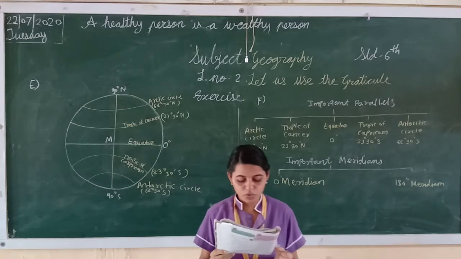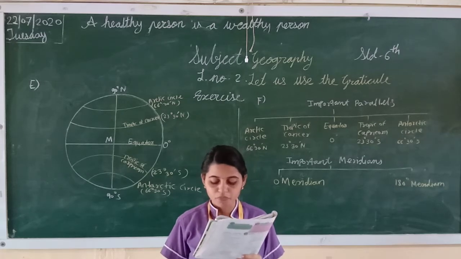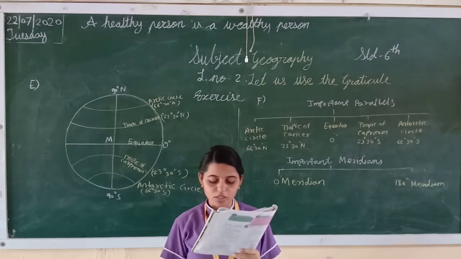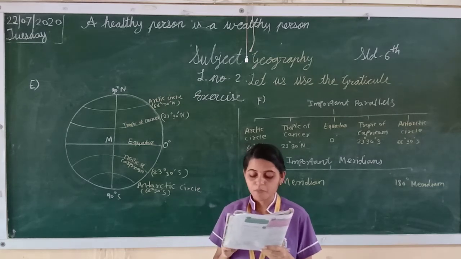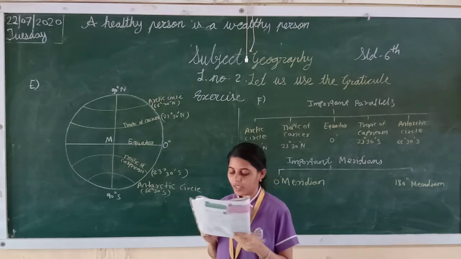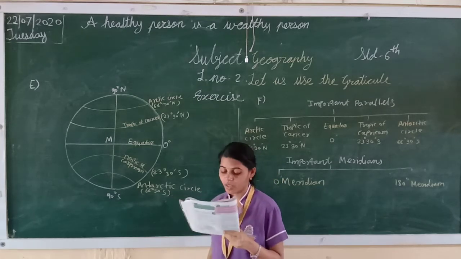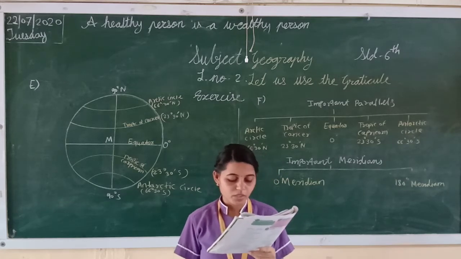Now students, fourth one. Where do the prime meridian and the equator intersect each other? Where do the prime meridian and the equator intersect each other? So, the Atlantic Ocean. Where, students? Atlantic Ocean.